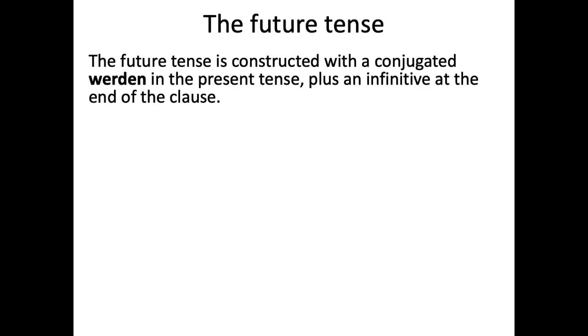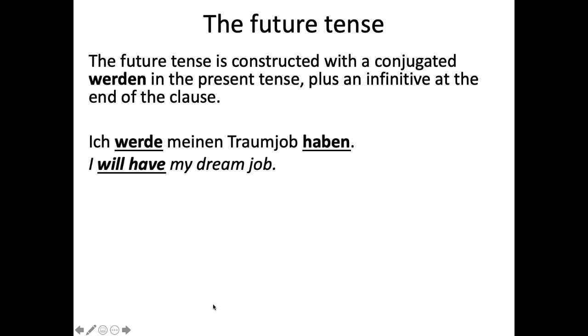Okay, so now let's talk about the word order when you're making the future tense. The word order for a future is conjugated werden in the present tense plus the infinitive at the end of the clause. So ich werde meinen Traumjob haben, which is I will have my dream job. You can see in English we say will have, and we put the will and the other verb right next to each other. But in German you say ich werde, which is the equivalent of I will in this context, and then you save that infinitive to the very end of the clause.